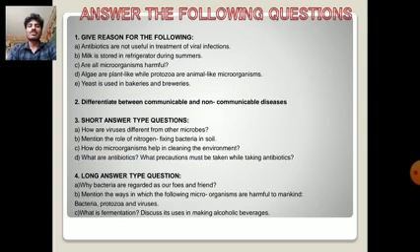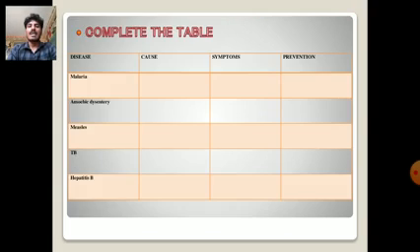Next one, answer the following questions. And next, complete the table of diseases and cause, symptoms and prevention. First one is malaria, second one is amoebic dysentery, and third one is measles and TB. Next one is hepatitis B.